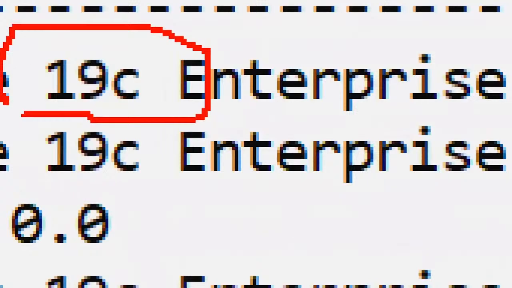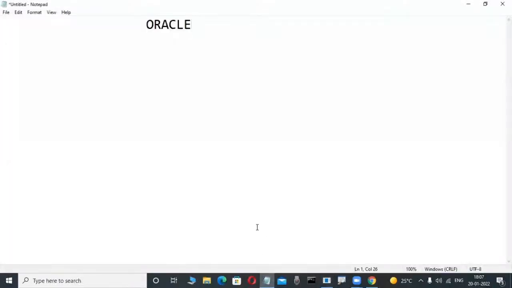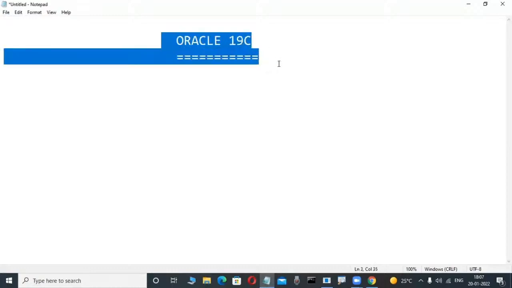C means cloud technology. Cloud computing is there. In the olden days, grid computing was there. Now cloud. We understand what cloud is and all these things. Now this is Oracle 19C. 19C means cloud technology. This is the latest version we are learning in our class.